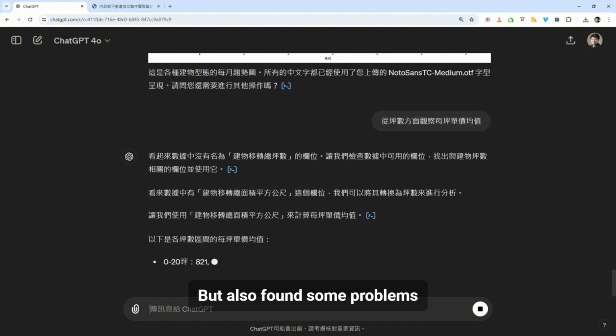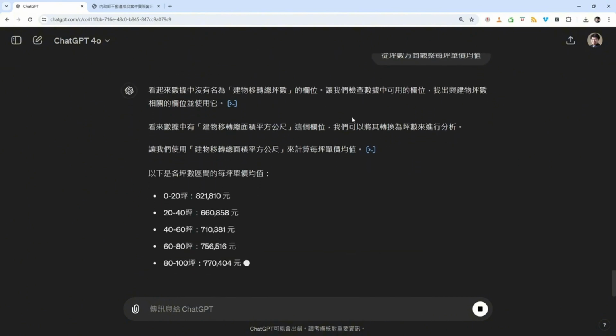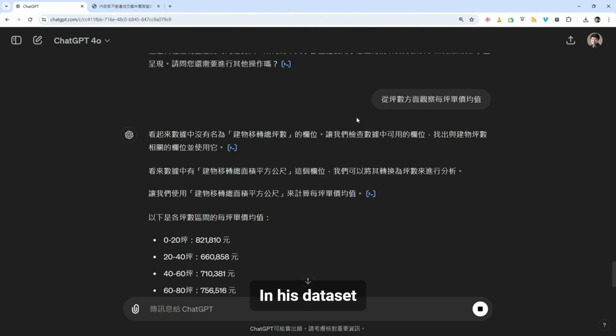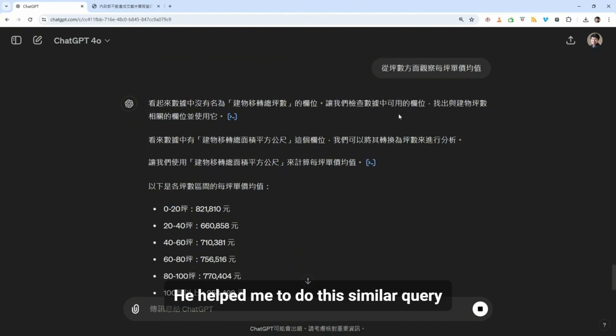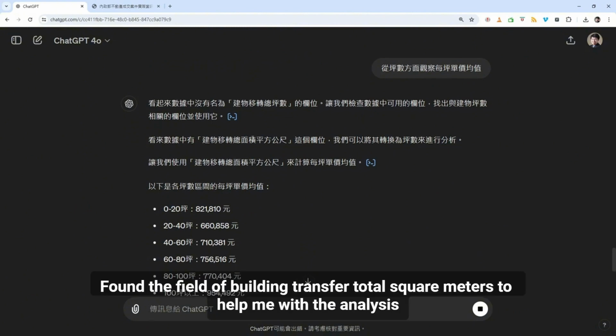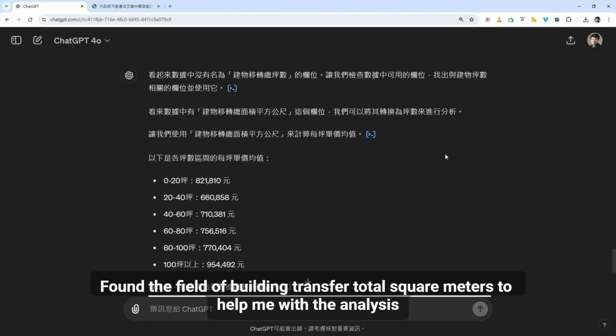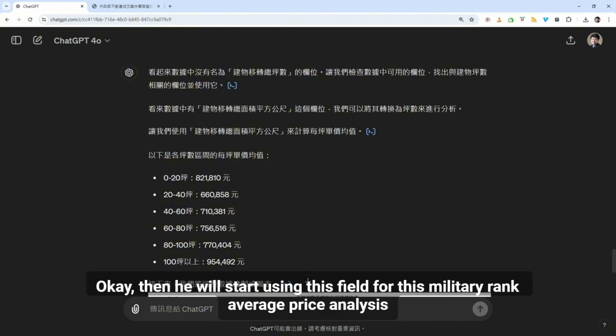But I also found some problems. He said there is no total building transfer area in his dataset. But he helped me do a similar query and found the field of building transfer total square meters to help me with the analysis. Okay, then he will start using this field for this average price analysis by ping range.